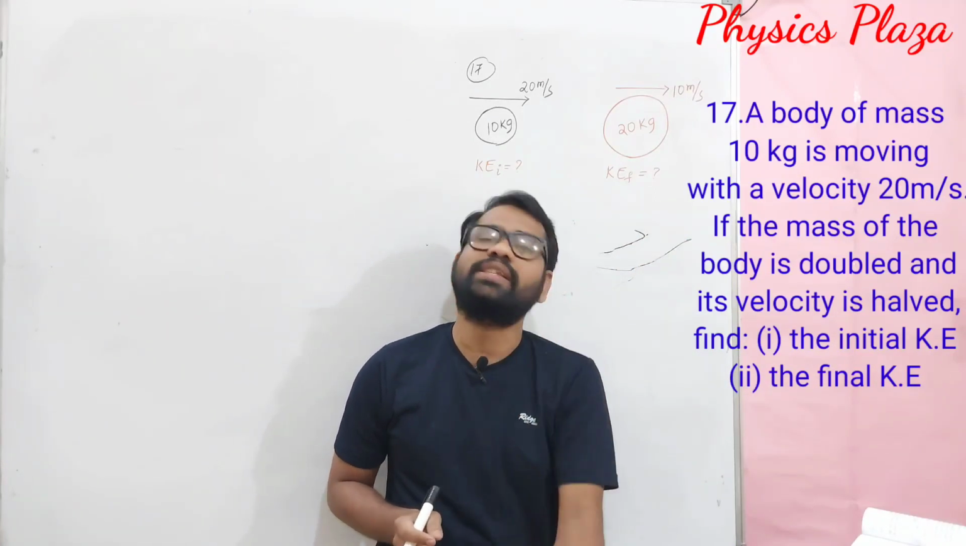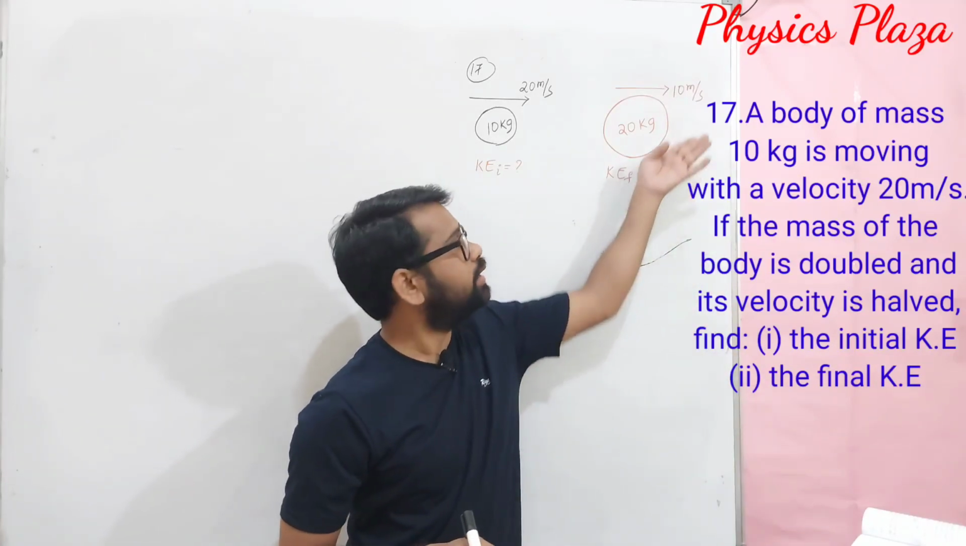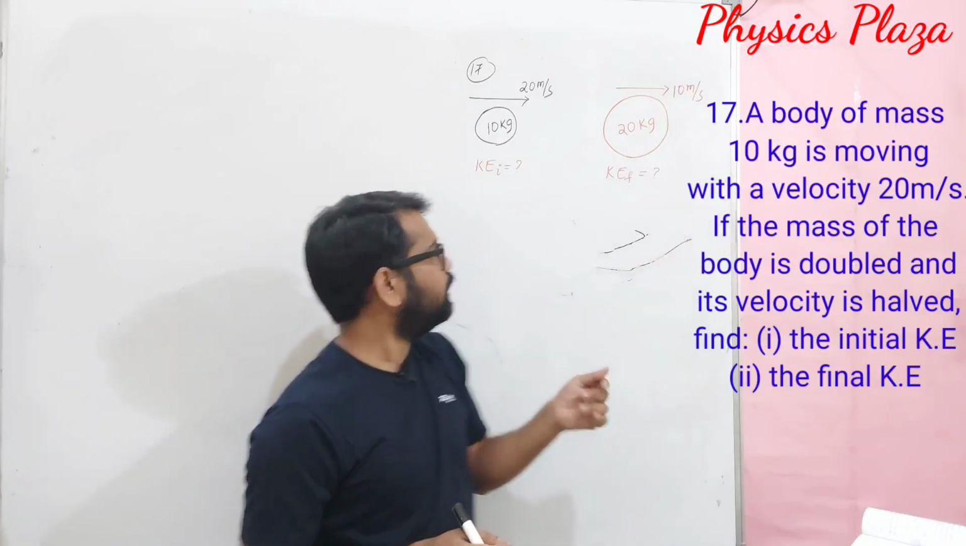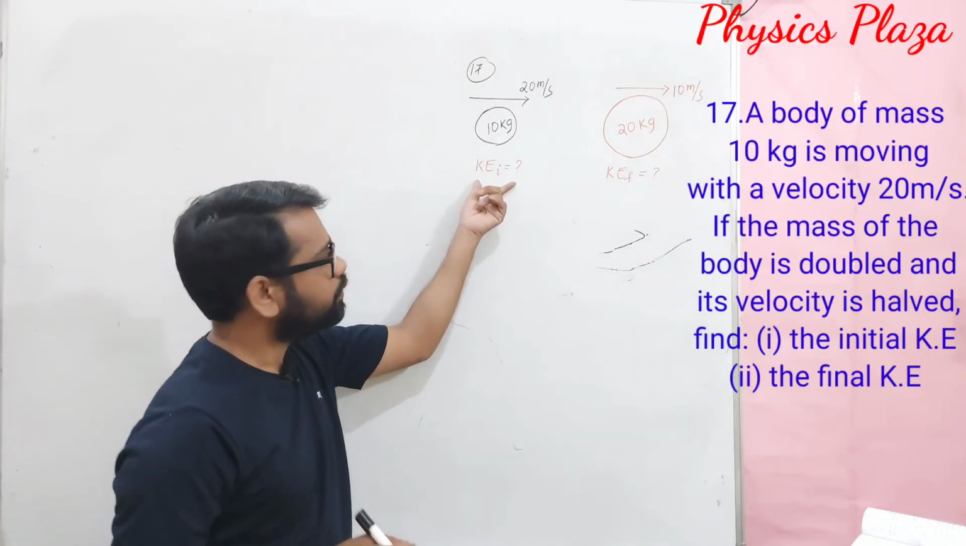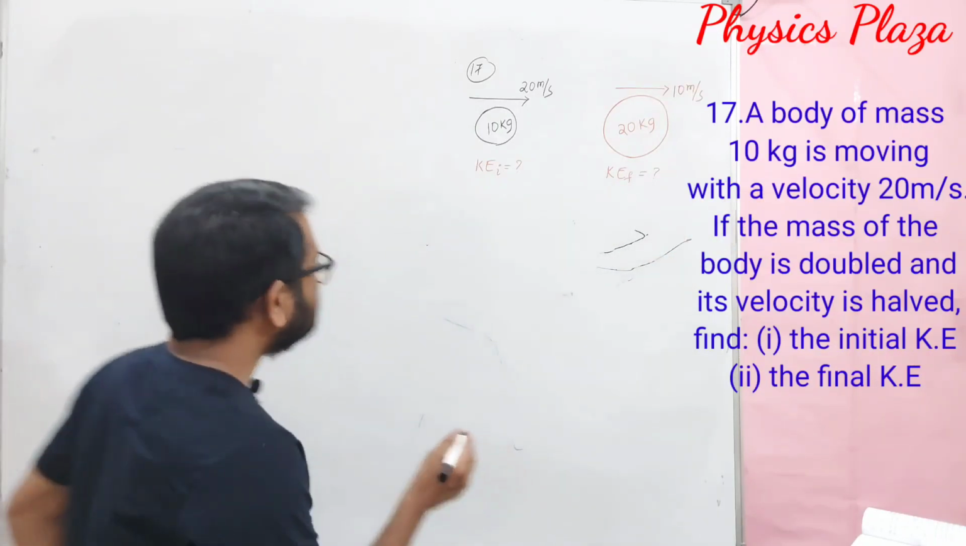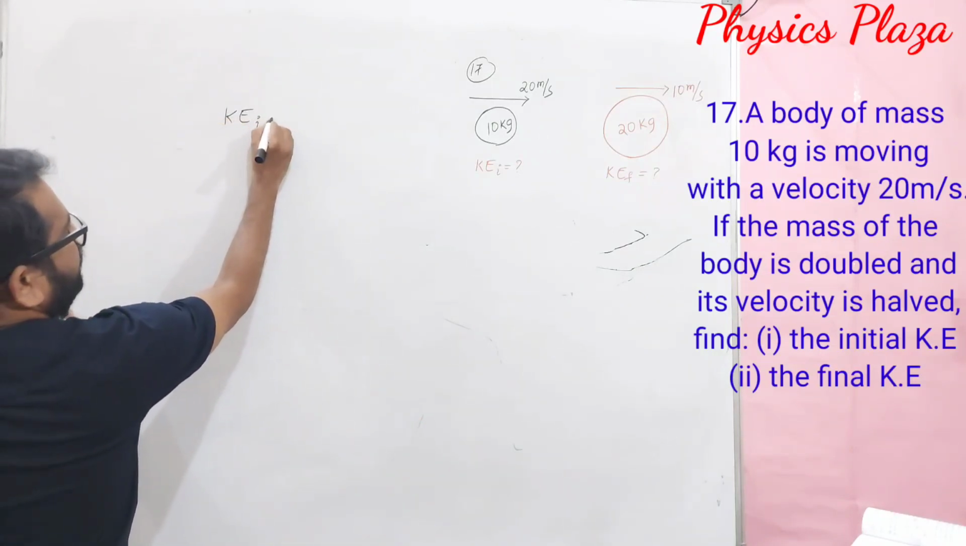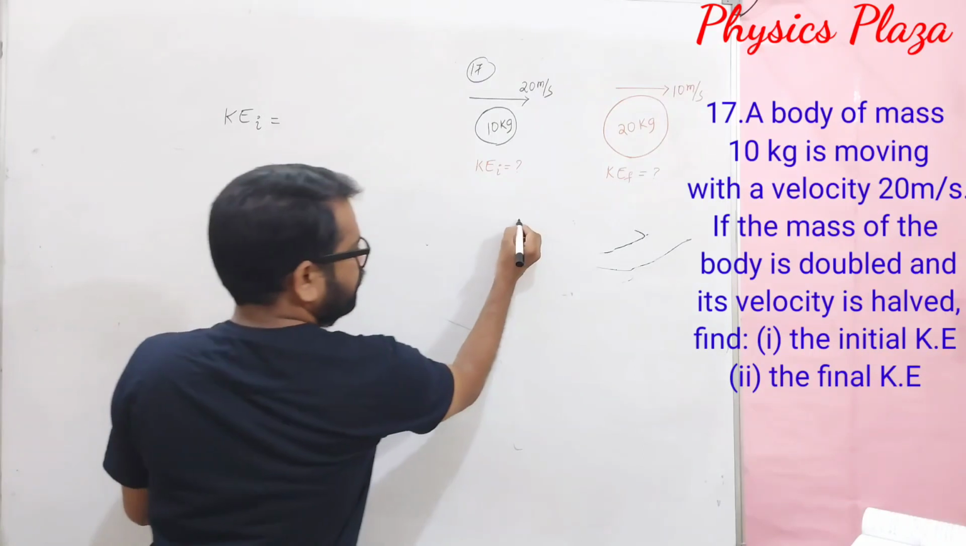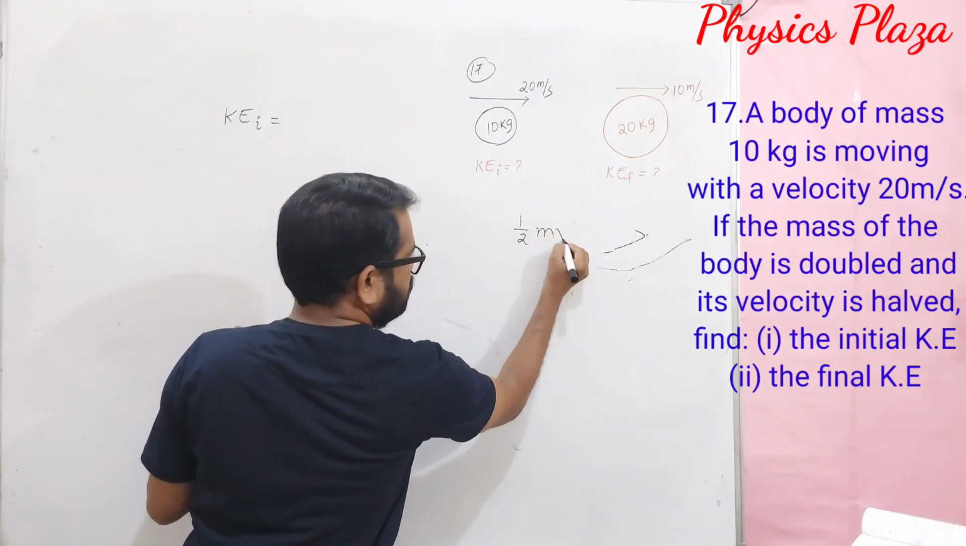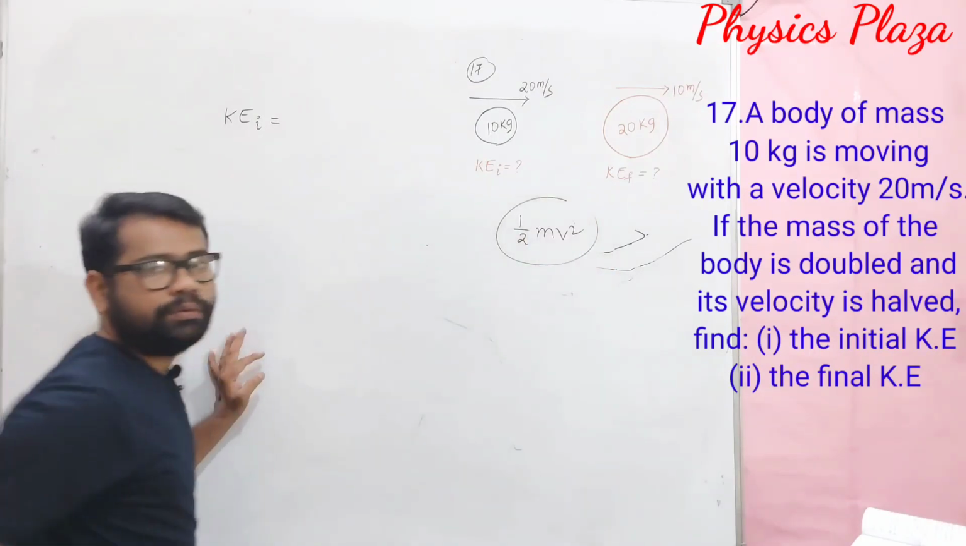In a fraction of seconds it is added, so that its mass is doubled and its velocity is reduced to half. Then what is its initial kinetic energy and what is its final kinetic energy? Let us calculate the initial kinetic energy, that is KEI. Children, the kinetic energy formula is half mv square.